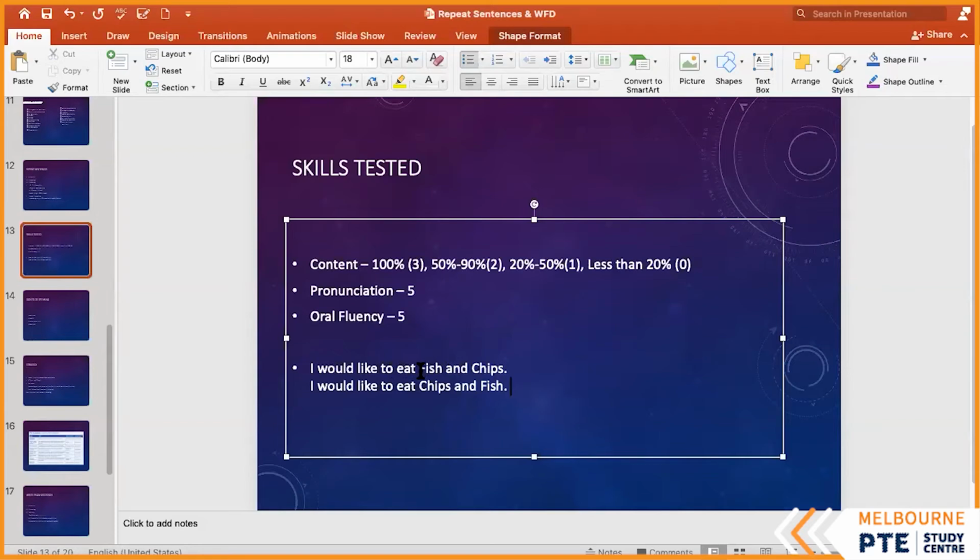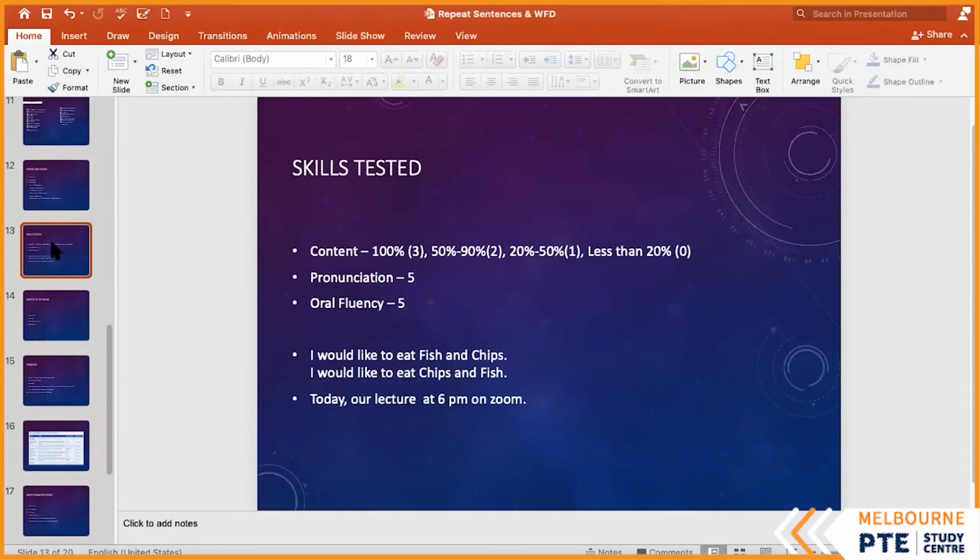After 5 words, right? So they will count only the longest sequence. So the longest sequence was 5 words. That means it's less than 90%, 100%, but more than 50%. So how many marks will I get for content? 2. 2 instead of 3.